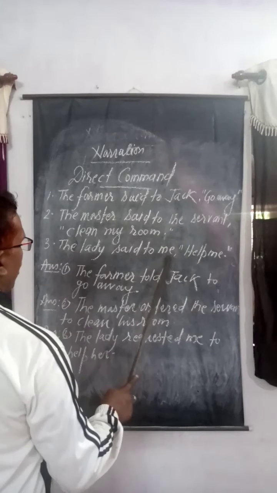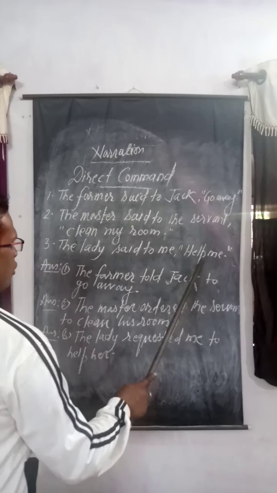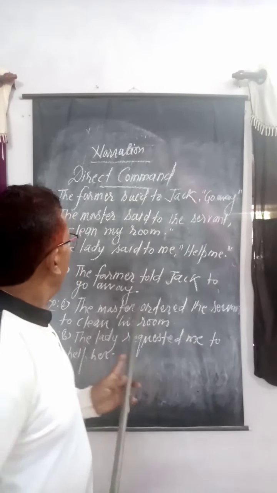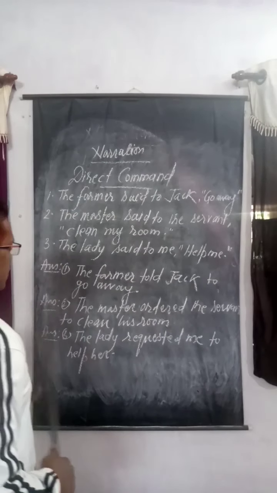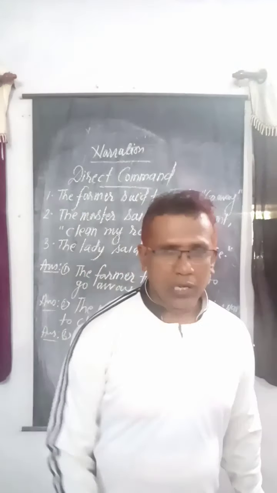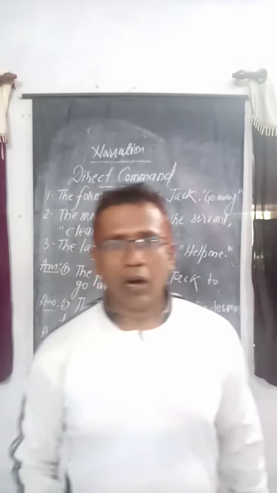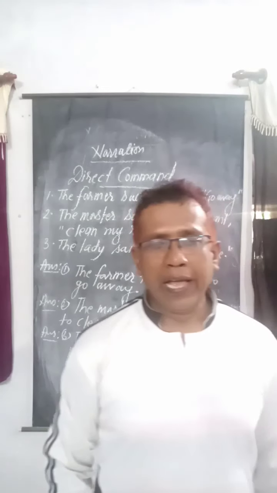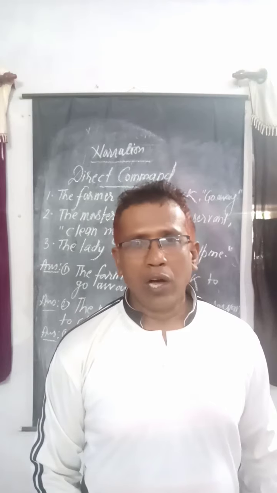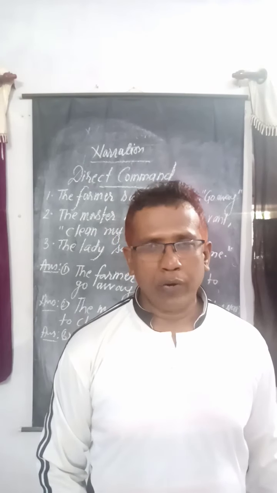This is the reporting verb and this is the reporting speech. Number three: we can use told, ordered, commanded in place of said to according to the sense of the sentences.